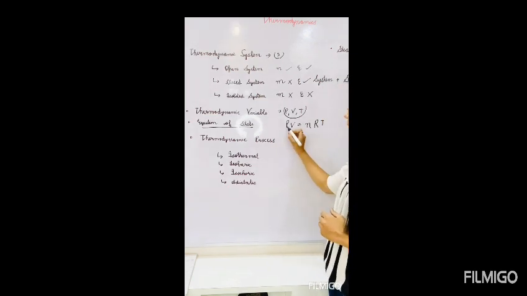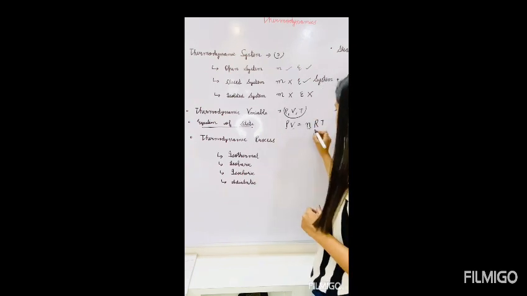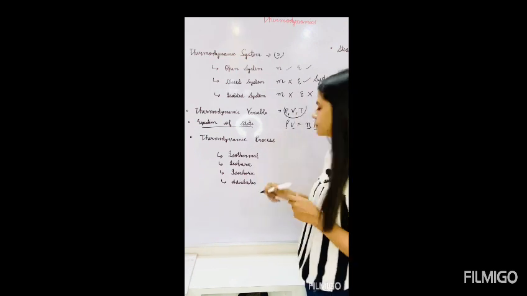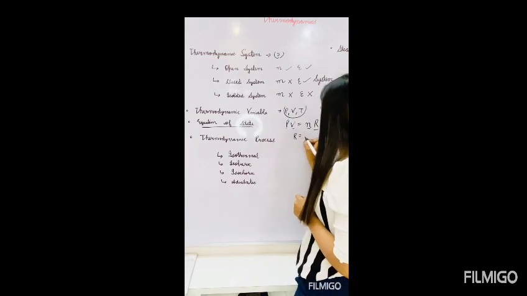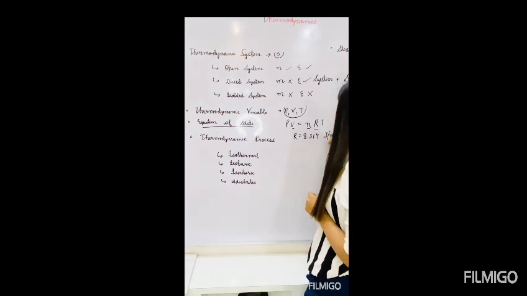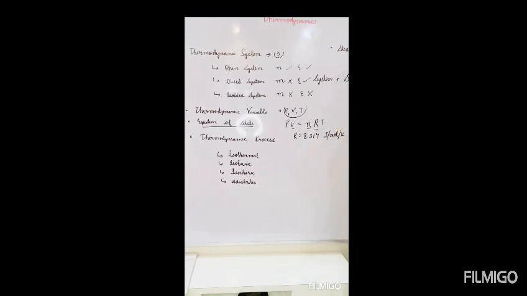In this case, P is the pressure, V is volume, n is the number of moles, R is the universal gas constant. Universal gas constant means we take this value 8.314 joule per mole per Kelvin, correct? And T is the temperature here.